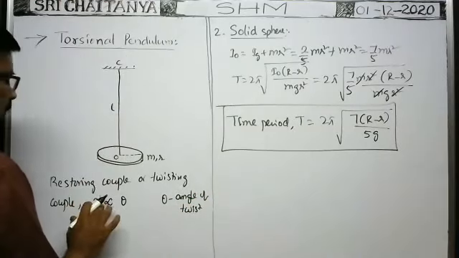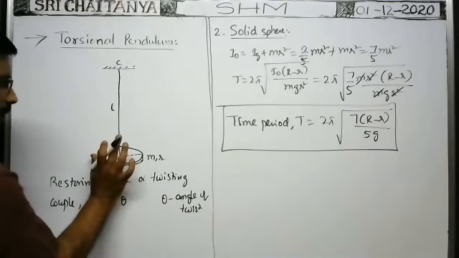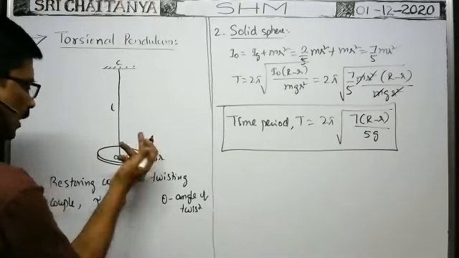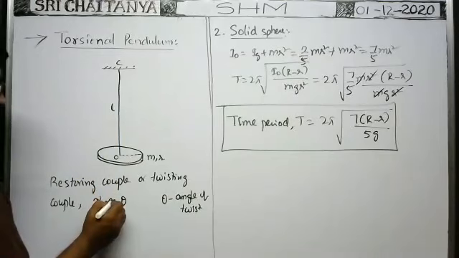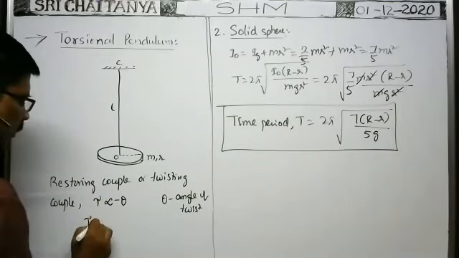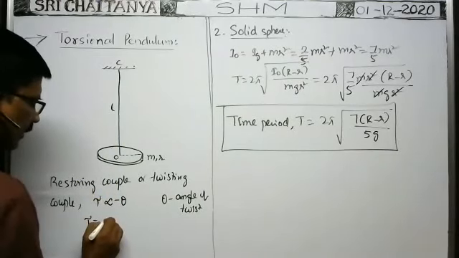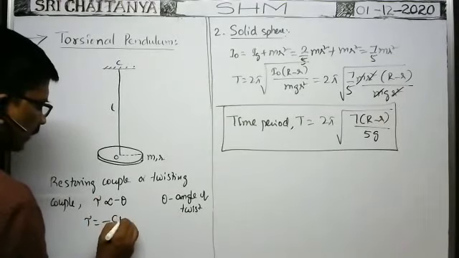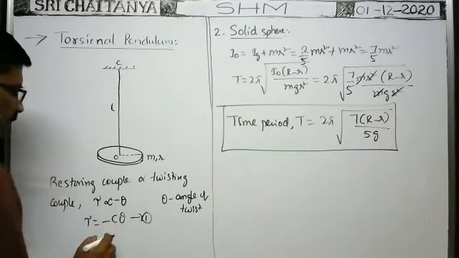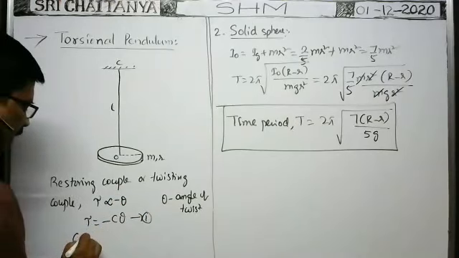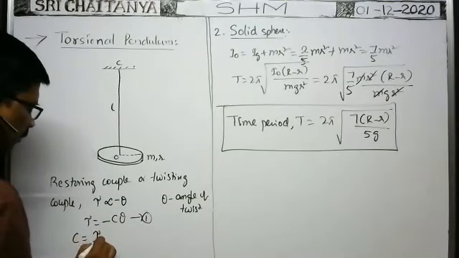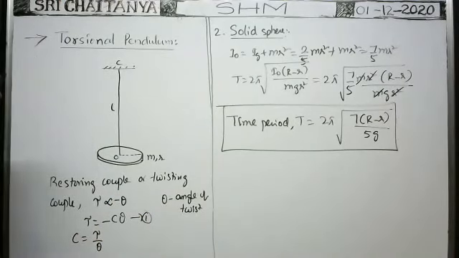How is it proportional to theta? Whenever theta is in this direction, the restoring couple is in the opposite direction. That's why you put a minus sign. So tau is equal to some constant c into minus theta, that is, minus c theta. This is equation 1. Here c is equal to tau by theta in magnitude.